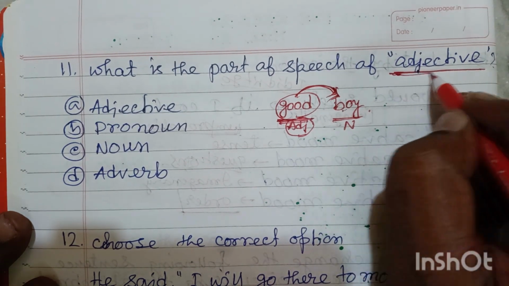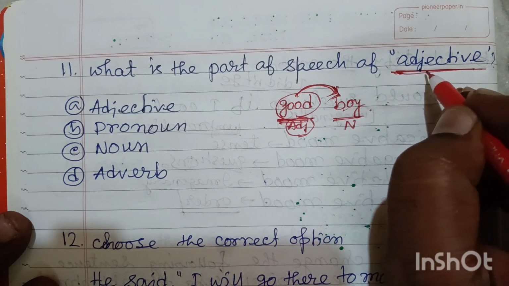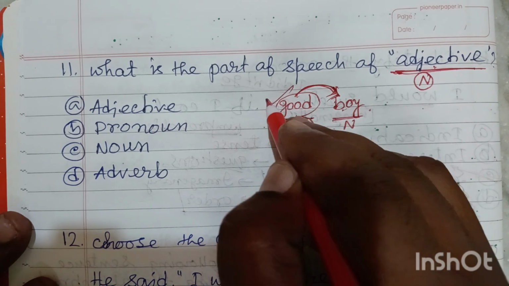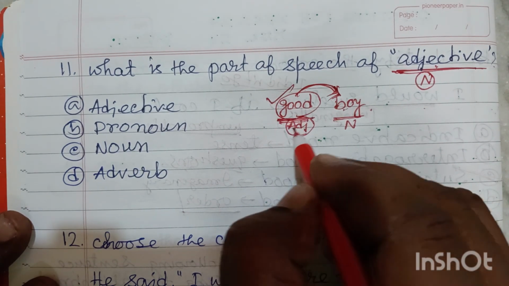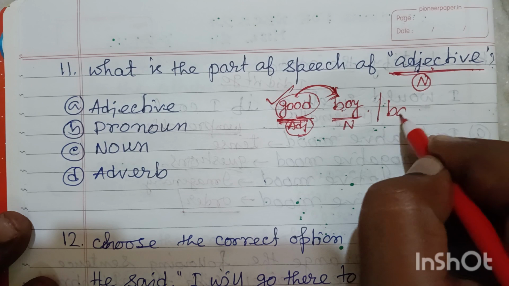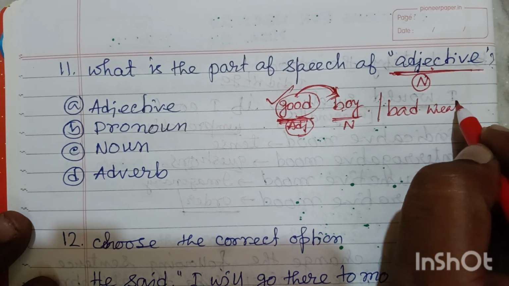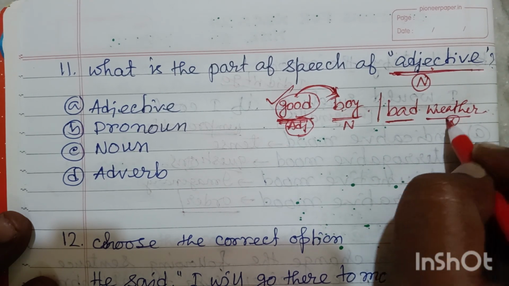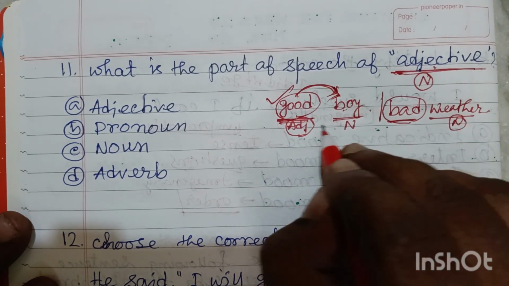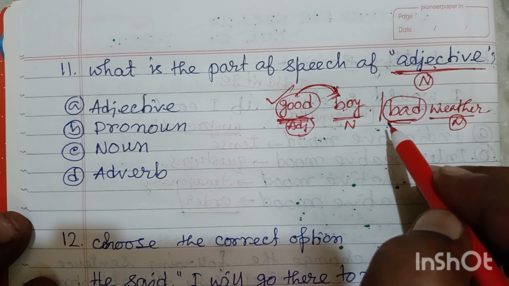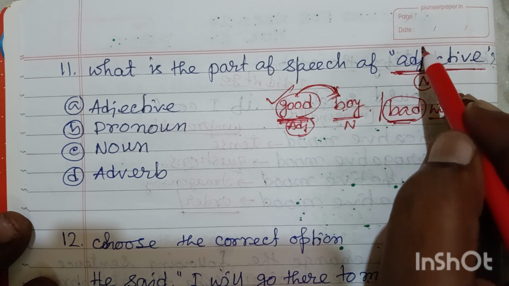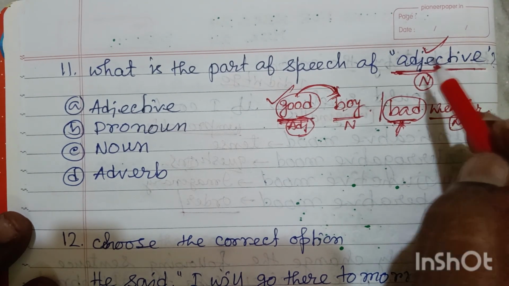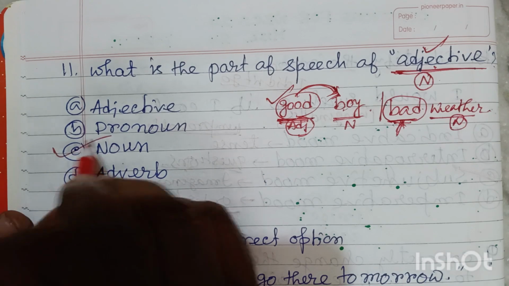But here the term adjective, friends, is actually a naming word, because it is the name of this type of words. Suppose, bad weather. Here it is the description of weather. Weather is a noun, so here bad is an adjective. And there are different types of adjectives, and this term adjective is the name of this type of words, those that describe nouns. So obviously it's a naming word, it's a noun. It's a very good question.